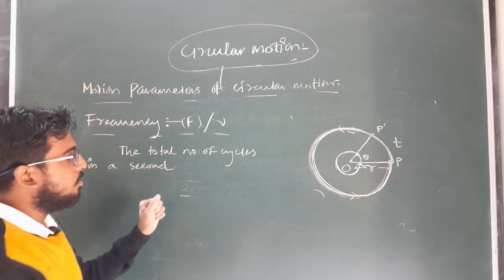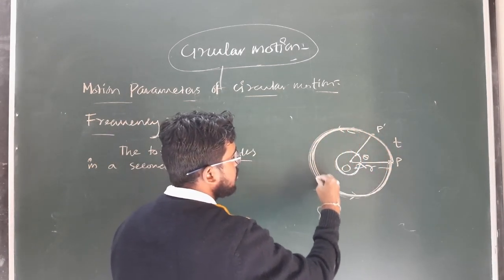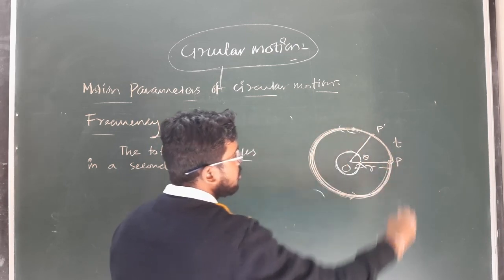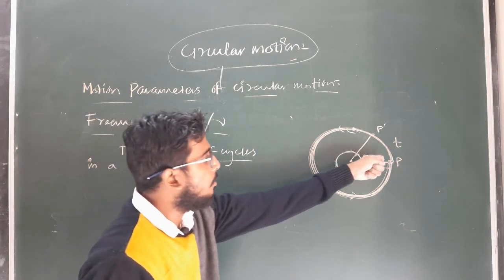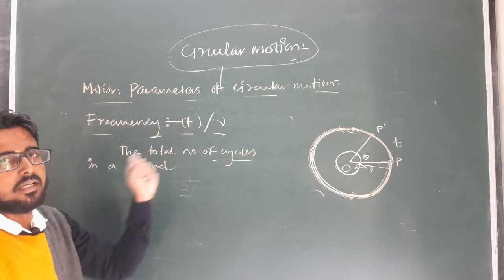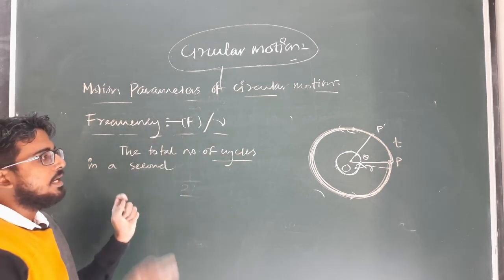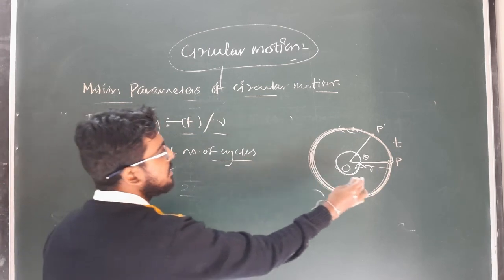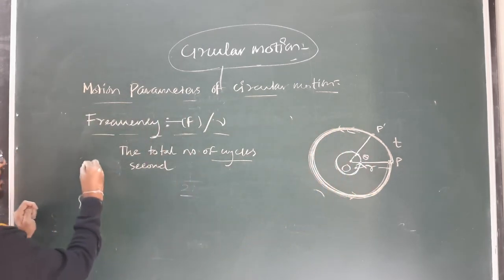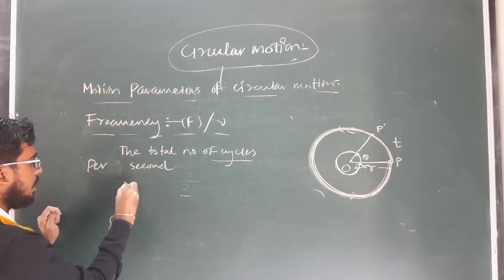In a given second, what are the total number of cycles covered by a particle executing circular motion? One cycle is to complete one circular path. So how many times the particle completes the circular path in a given second will define the frequency of that particle executing circular motion. So what is frequency of the circular motion or linear frequency? It is denoted by F or nu. It is defined as the number of cycles per second, the total number of cycles in a second. Clear? Or this can be written as the reciprocal of time period.